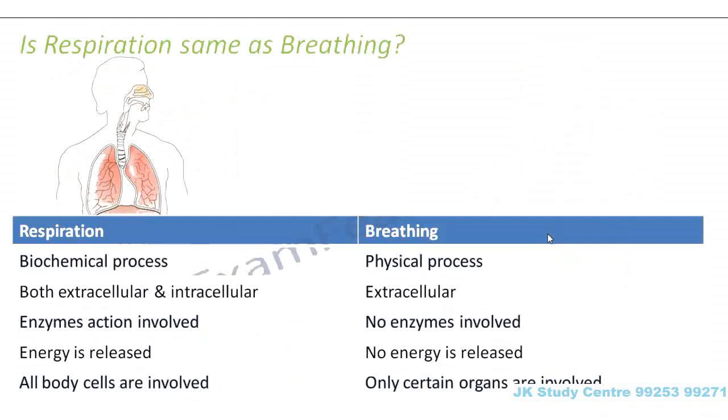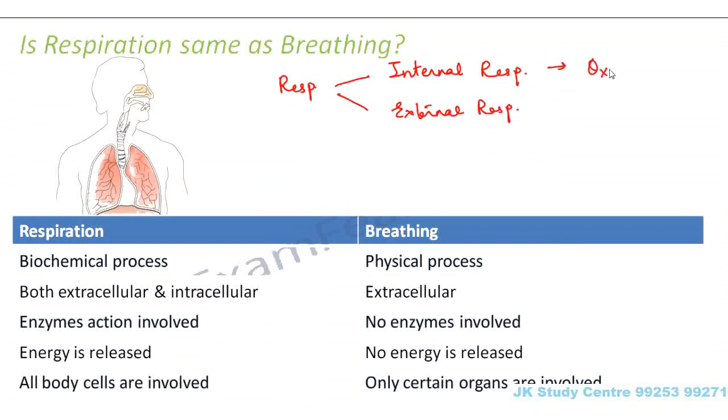Now respiration has two different aspects. One is internal respiration and the other one is external respiration. When I talk of internal respiration, what is happening internally during the process of respiration? Oxidation of food. That comes under internal respiration because it is happening internally.